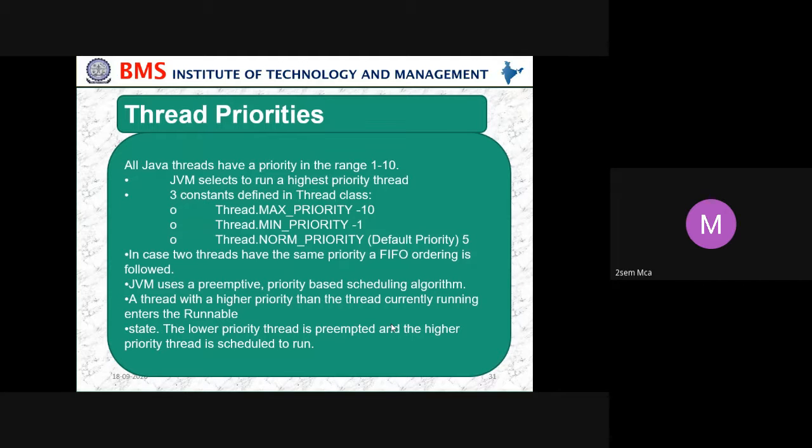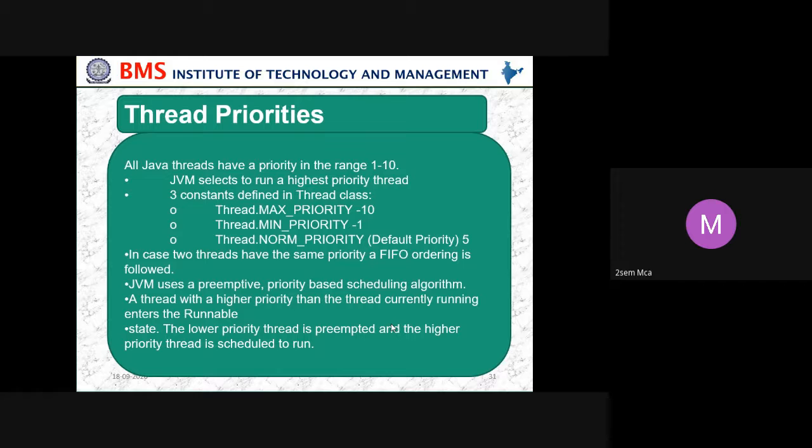So thread priorities. There are different priorities that we can set. Which one should be executed first? All Java threads have a priority in the range 1 to 10. The JVM selects the highest priority thread to run. There are 3 constants defined in the Thread class: Thread.MAX_PRIORITY, Thread.MIN_PRIORITY. Maximum priority is 10, minimum priority is 1, and the normal priority, which is the default, is generally 5.